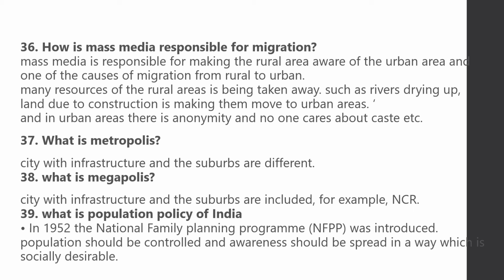What is metropolis? City with infrastructure, and the suburbs are different. What is megapolis? City with infrastructure, and the suburbs are included. What is population policy of India? In 1952, the National Family Planning Program, NFPP, was introduced. Population should be controlled and awareness should be spread in a way which is socially desirable.